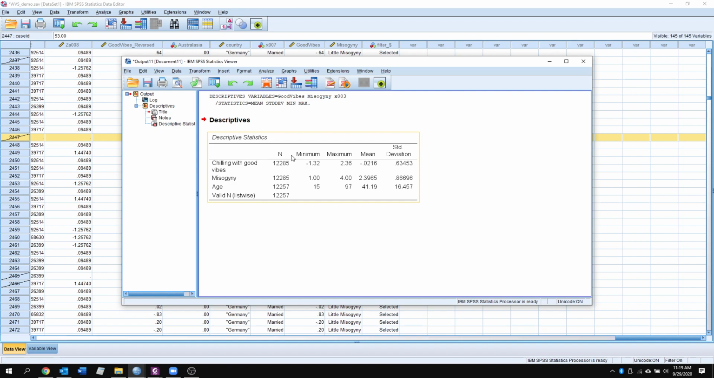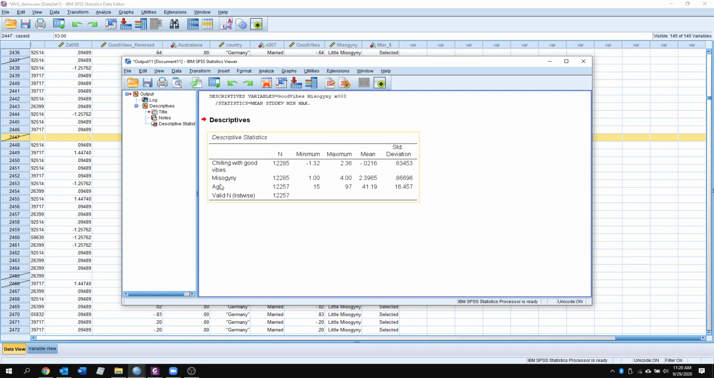We see that our N value for chilling with good vibes and misogyny is 12,285. Now this is going to be our big N when we're reporting. This is everything, every variable that we have in here. If we run descriptives, it's going to be 12,285 or less. That encompasses all of the participants who answer those two variables.